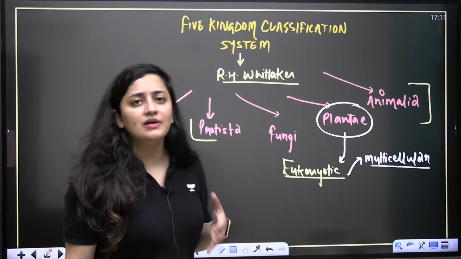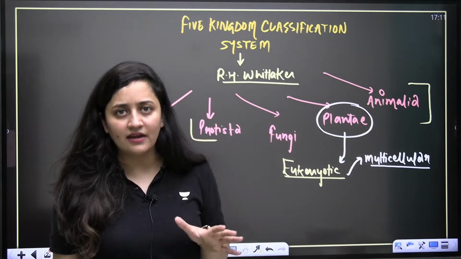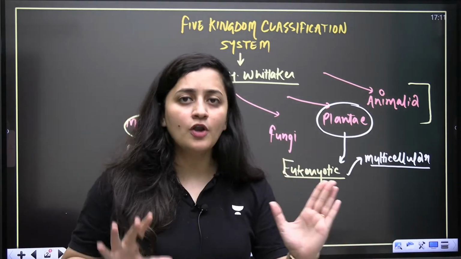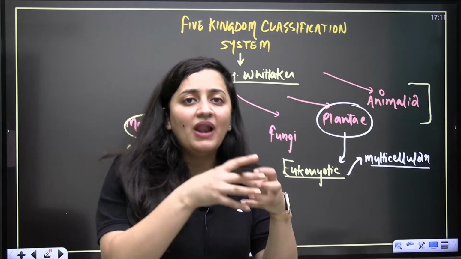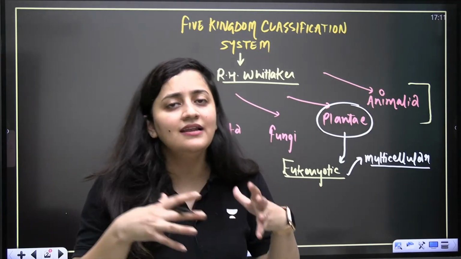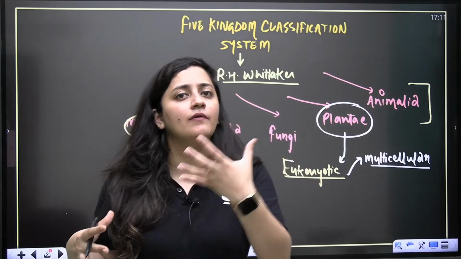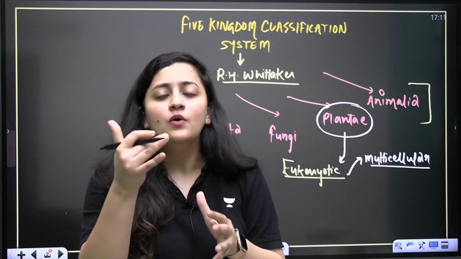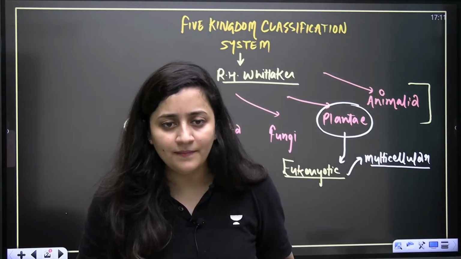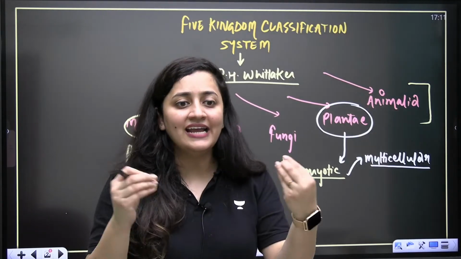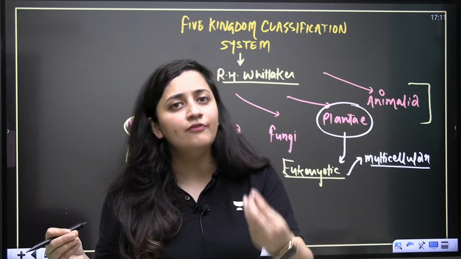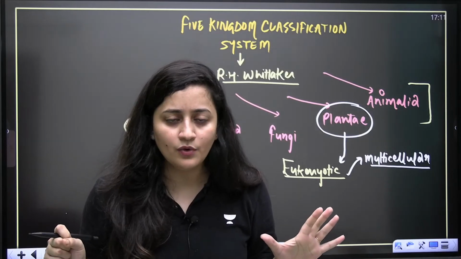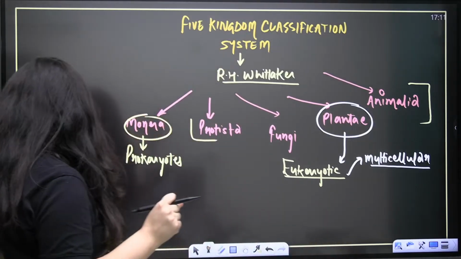Now, when you talk about plants, one thing is very clear in our head. P for plants, P for photosynthesis. Plants are the living organisms which perform photosynthesis. It means in the presence of light, they will make the food. So they are autotrophic organisms, right? This is what we already know.